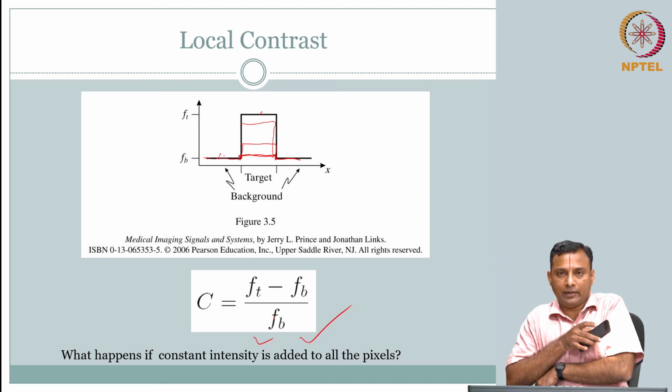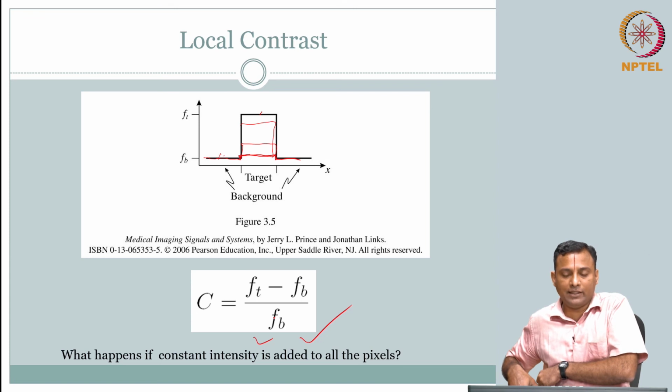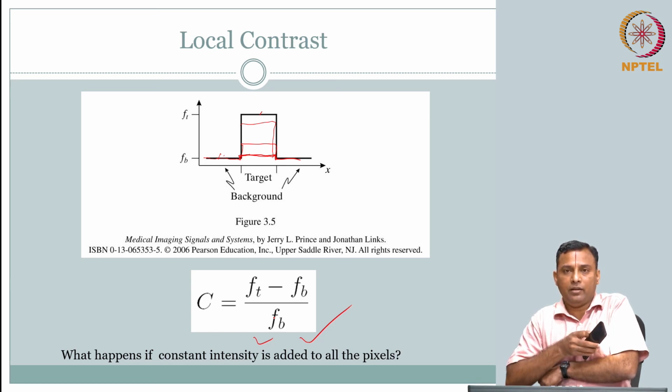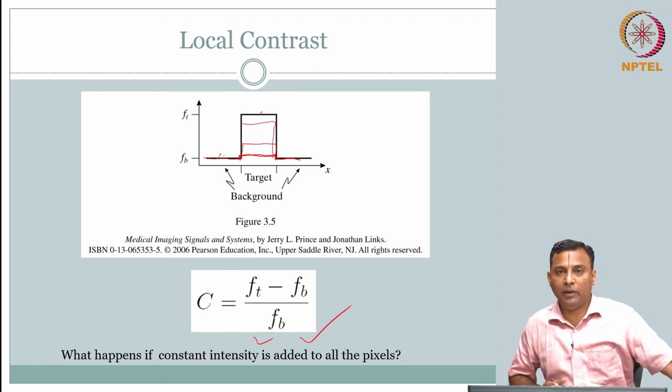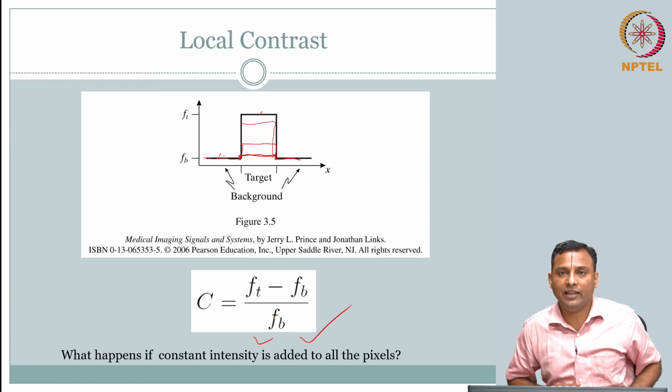Now, what happened to the contrast, right? I have captured the contrast as Ft minus Fb by Fb. My shirt is my target, and the background is my skin color. Now if I add light, I am adding white light to both the target and the background. What happens to the contrast? Please think about it, try to do that, and see whether you are able to appreciate how these metrics capture this and what happens to the interpretation. Thank you.